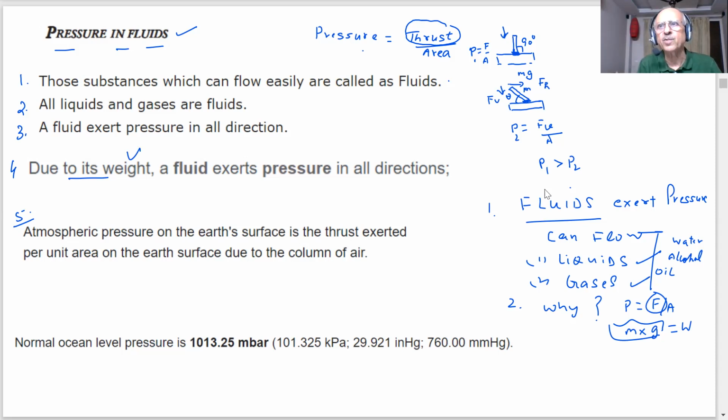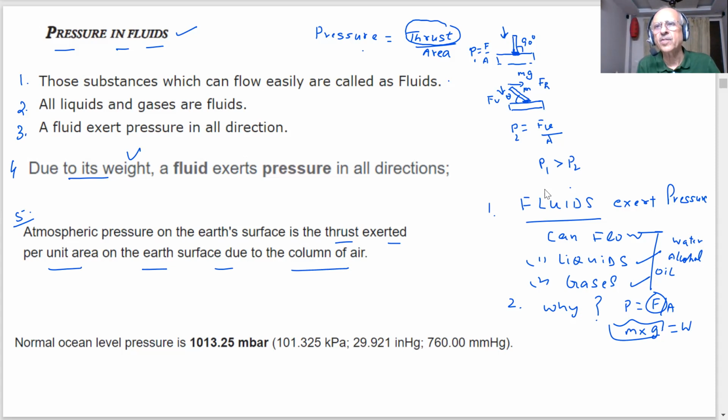So atmospheric pressure on Earth's surface is a thrust, I'm again writing, exerted per unit area on the surface due to the column of the air. Due to the column of the air. You have seen in science labs, which instrument is used for measuring the pressure of the air? Are you aware of that?